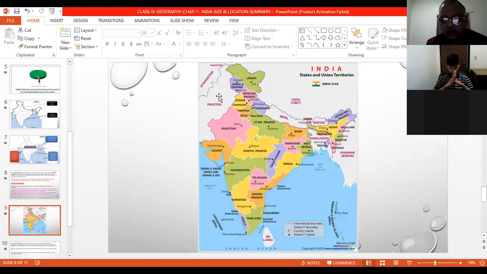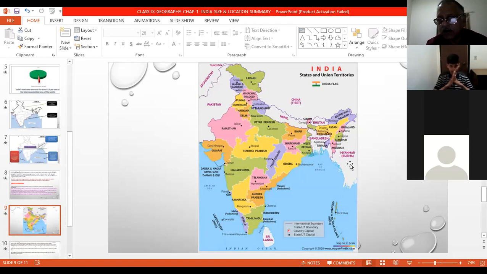If we go to the northwest, Afghanistan and Pakistan have a land boundary with us and are our immediate neighbors. When we come to the northeast and east, there are Nepal, China, Tibet, Bhutan, Bangladesh and Myanmar. These countries are connected with India by land boundaries.